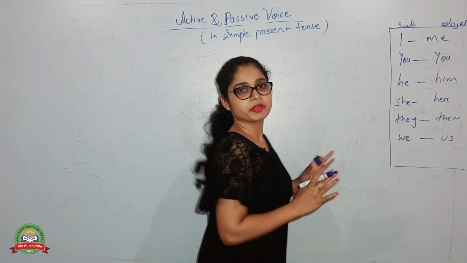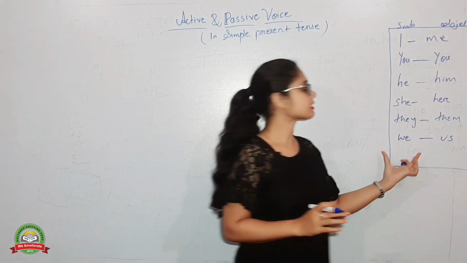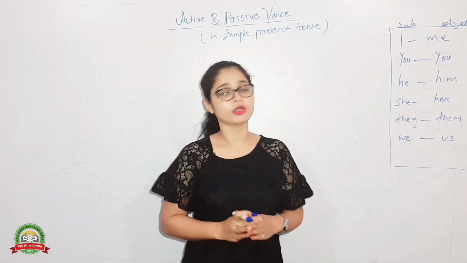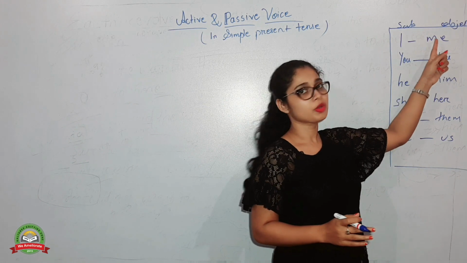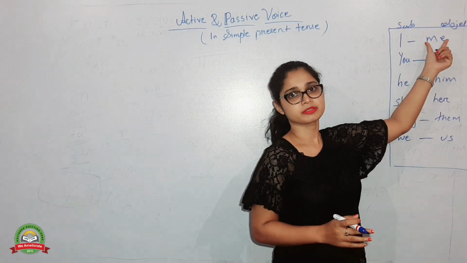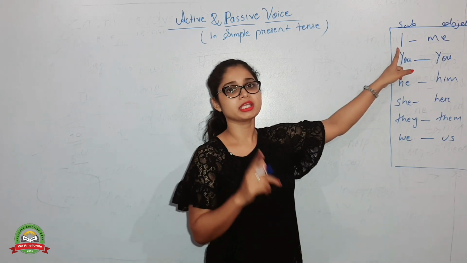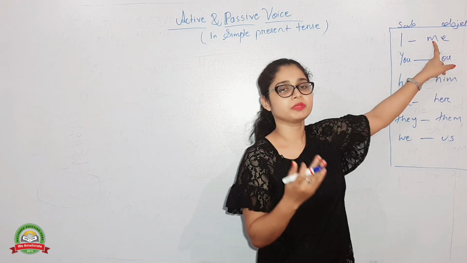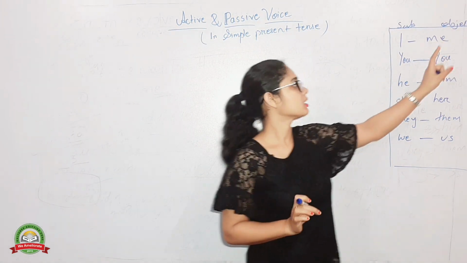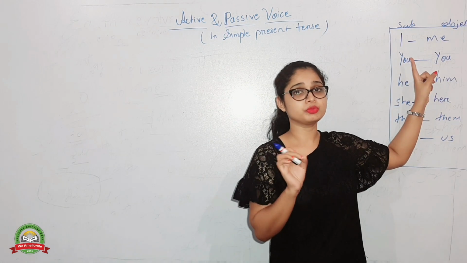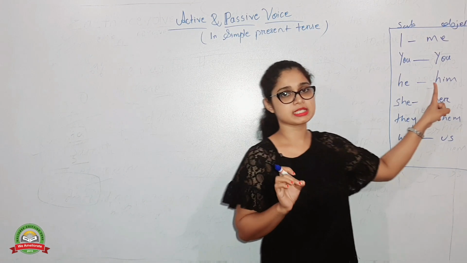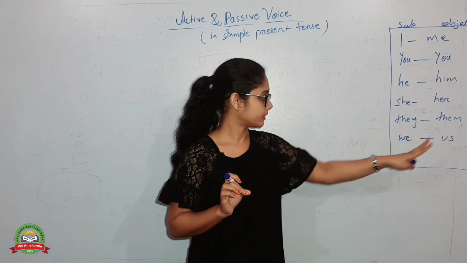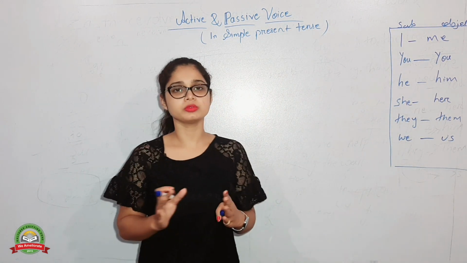Why have I written all this? This part is the subject of active voice, and when we change the sentence into passive voice, it will convert into an object. If the subject is I in the active voice, it will be changed into me in the passive voice, in the place of the object. You will remain you, he will change to him, she to her, they to them, we to us. That is what we need to understand.